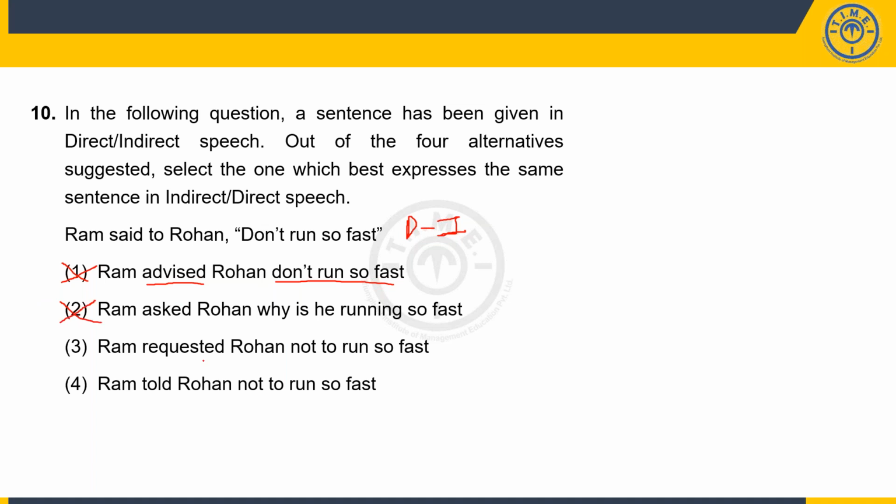Ram requested Rohan not to run so fast. But it's not a request, it's more of a suggestion. There's a difference between a suggestion and a request, right? A request would come when I have something like Ram said to Rohan, please don't run so fast. Then request works well, not in this case. Ram told Rohan not to run so fast. Yes, now this seems correct. Ram said to Rohan, don't run so fast. Ram told Rohan not to run so fast. So option number 4 becomes the right answer.